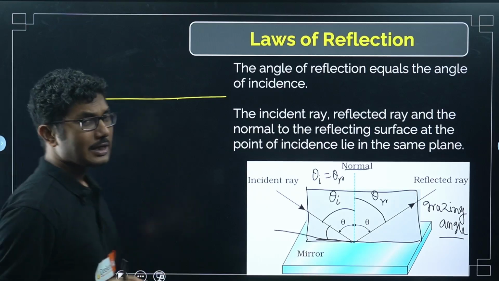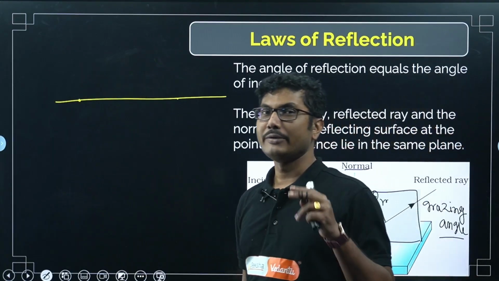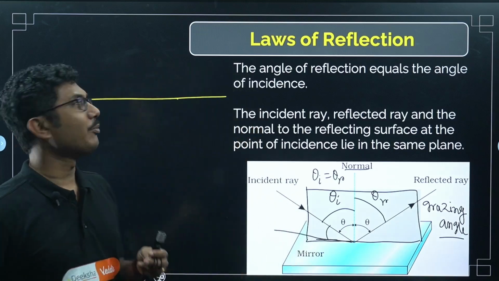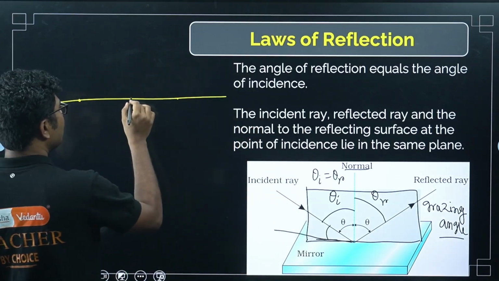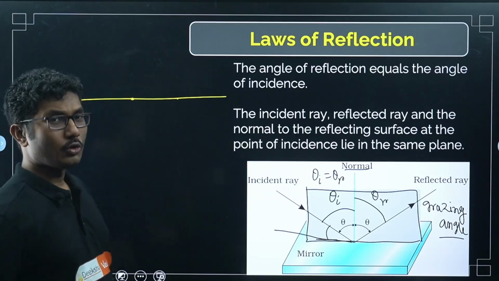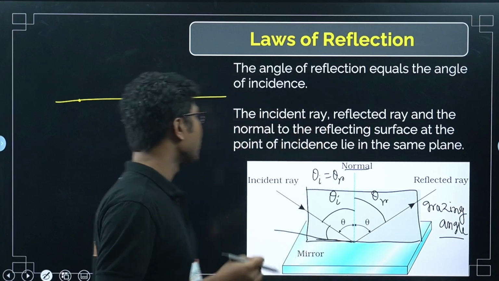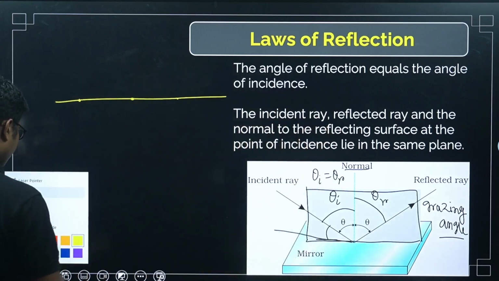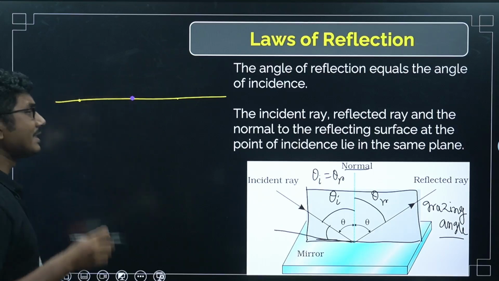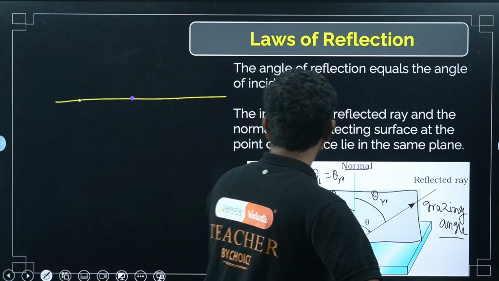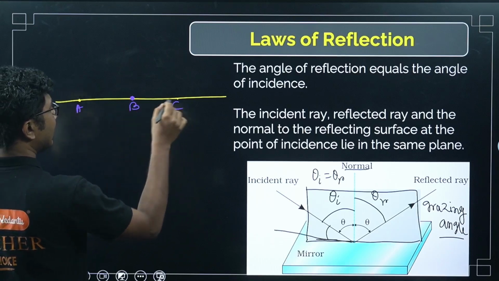Remember that 2 points will have only one line, but with 3 points there is a possibility of drawing 3 lines. So to specify that this third point is also located on that same line, you have to mention that they are collinear. So A, B, C, 3 points, are collinear.